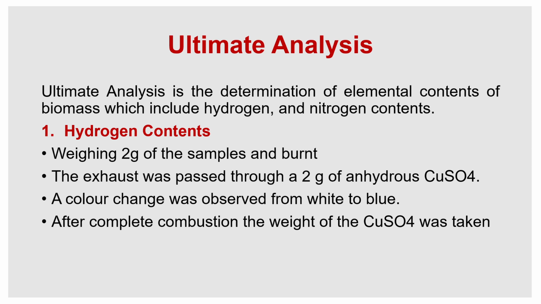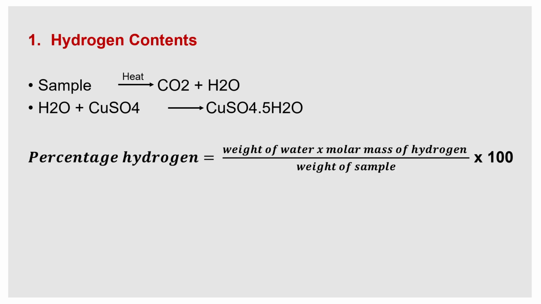So after the burning, the anhydrous copper sulfate will become hydrous copper sulfate. Because when a sample is burned, especially if the sample is a hydrocarbon, the material evolved may be carbon dioxide and water. So that water is what we use to calculate the hydrogen. That hydrogen will be absorbed by the anhydrous copper sulfate and will become hydrous copper sulfate, that is CuSO4 into 5 H2O.